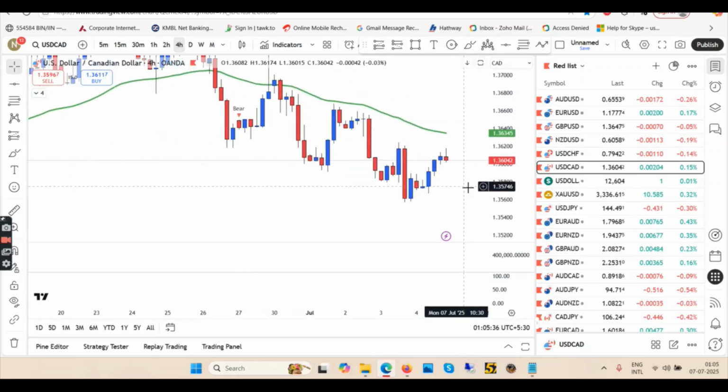I think what's going to happen in 4 hour is that we will touch the EMA, rejection will come, and then we will go down. Time will tell. If this high is broken, then look for longs after the pullback. So let's say the next blue candle closes above this high, then let the pullback happen, then go long. But I think with my experience, we will go long until the EMA rejection comes, and then you will have the red candle to go down again.